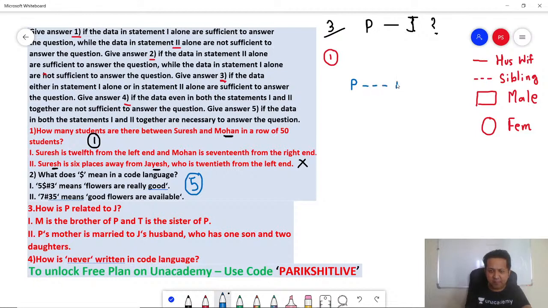M is the brother of P, a dotted line. Because brother, it means it's a male. So M is a male. Do I know the gender of P? I don't know. M is the brother of P for sure. M is a male. What about P?